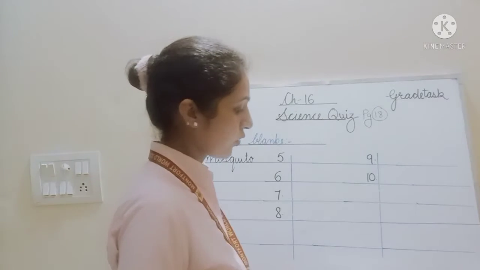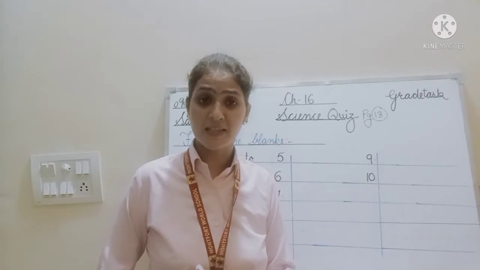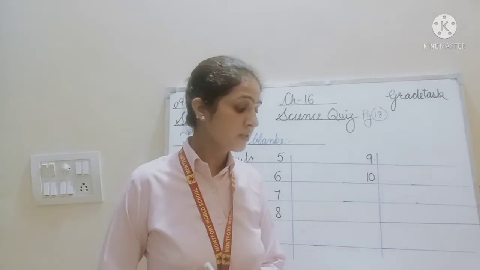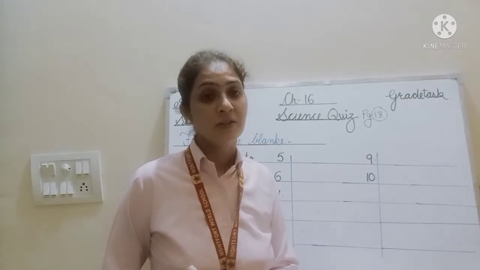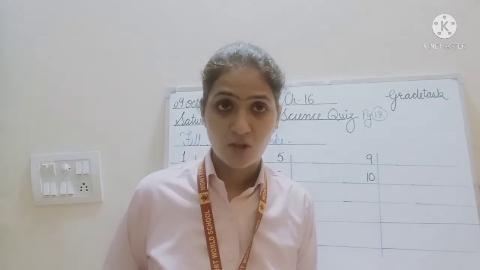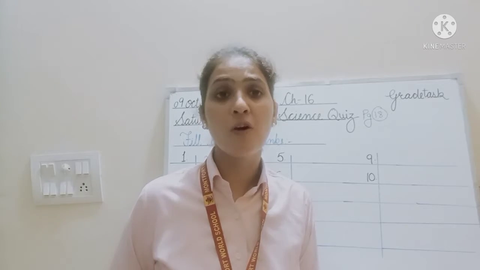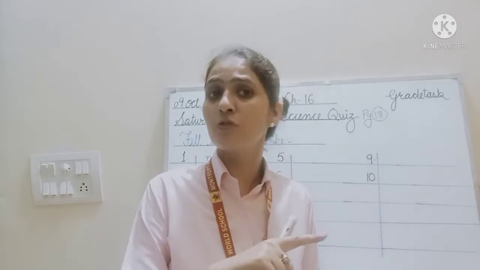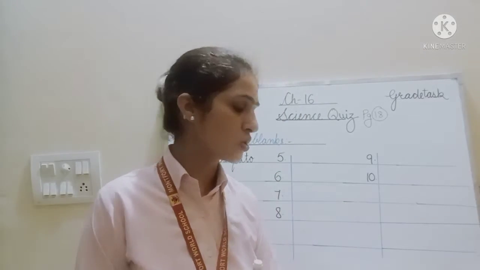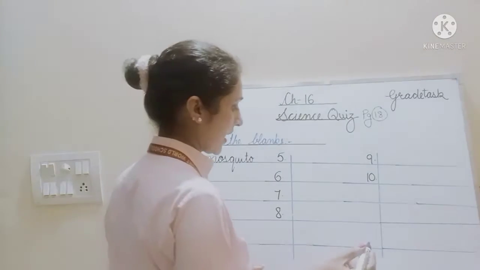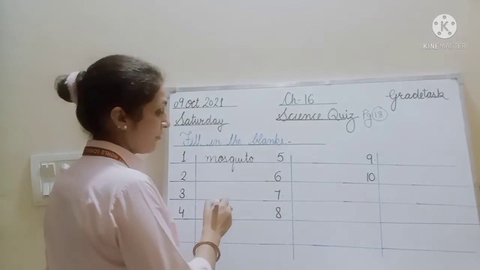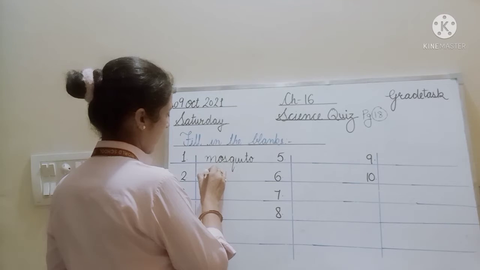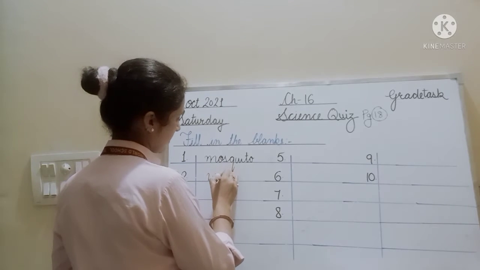Second is: the Earth rotates from dash to east. So Earth's rotation is from west to east, not east to west. It is from west to east. So the Earth rotates from west to east. So we will write the answer west.